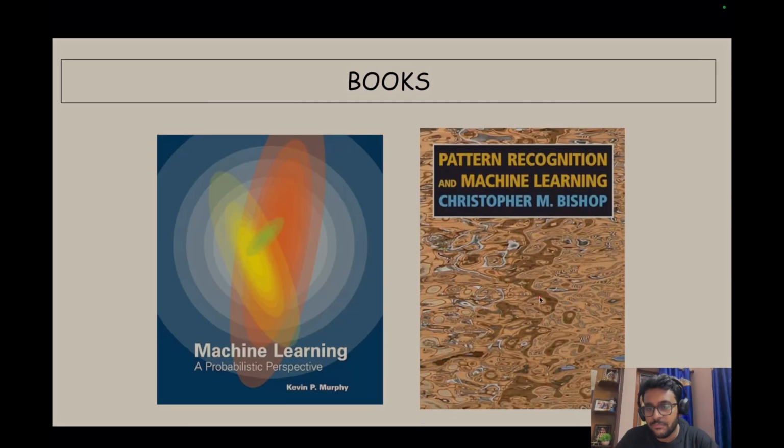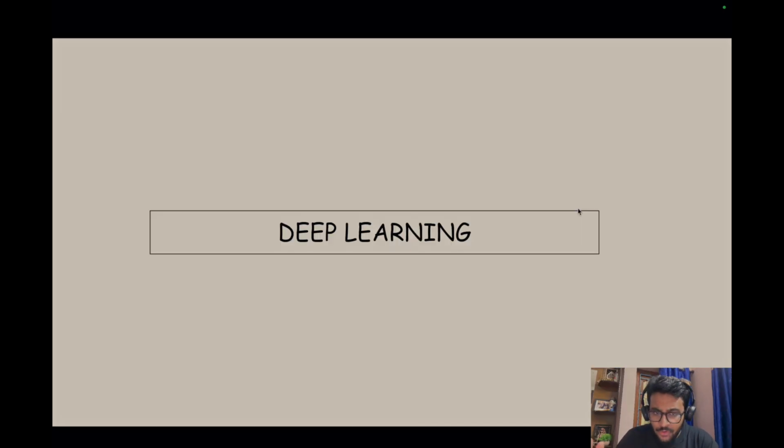Apart from these, there are two standard, state of the art books, I would say. One is Machine Learning: A Probabilistic Perspective by Kevin P. Murphy, and another one is Pattern Recognition and Machine Learning by Christopher M. Bishop. These two books are the Bible of machine learning and pattern recognition, and if you just read these two books, you will learn a lot of things. I have never completed these two books; I have read parts of them, but they are highly recommended for a machine learning practitioner. If you want to learn machine learning or pattern recognition really well, he or she can follow these.